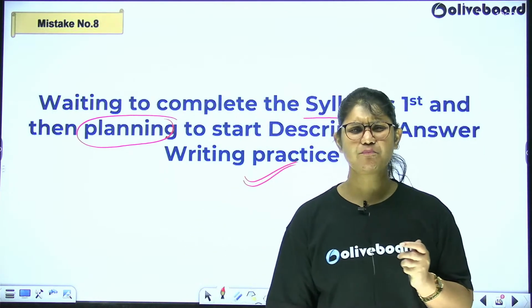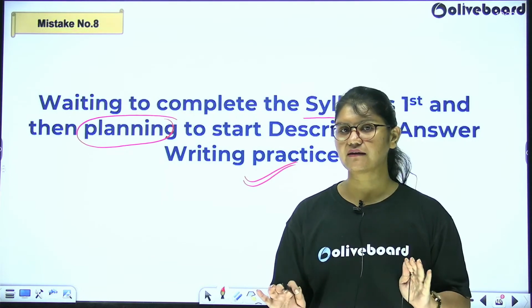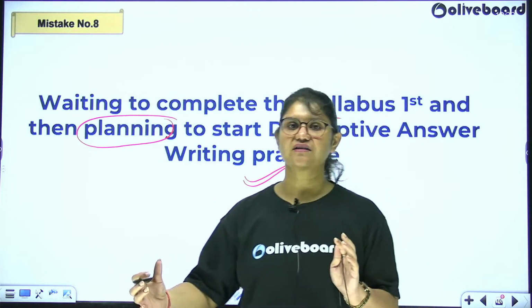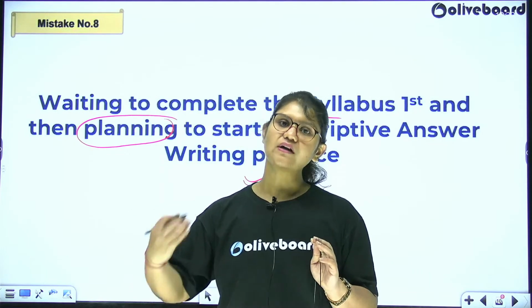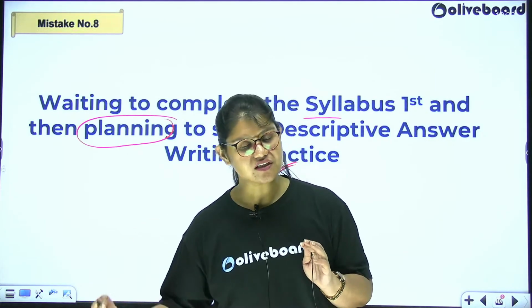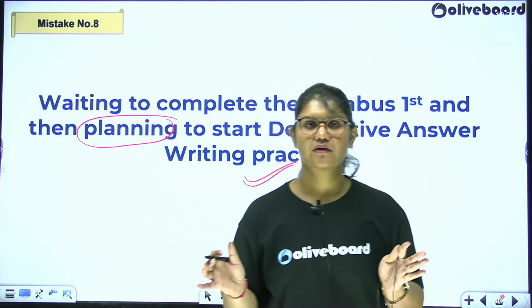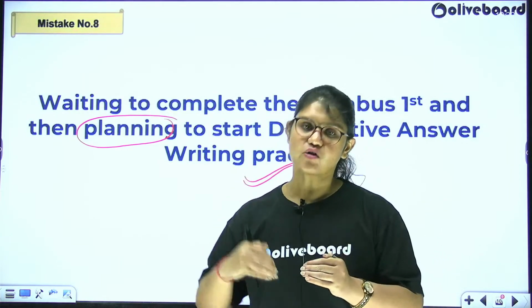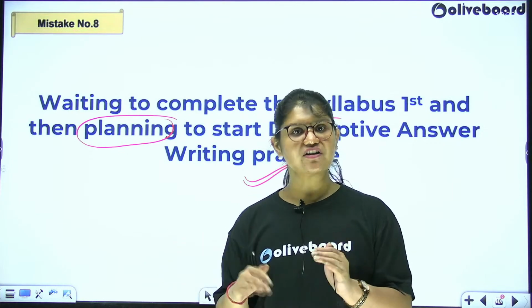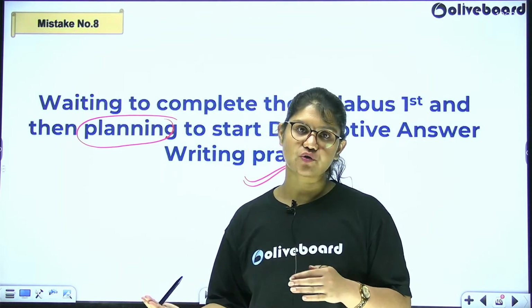Okay. The next thing is waiting to complete the syllabus and not practicing descriptive answer writing. Again, a very common pain point, starting trouble. As simple as that. These are just excuses. Starting trouble, not having the courage to write the answer. Please come out of that zone. Come out of your comfort zone, start writing one answer. The day you write 5-6 answers, you will see the difference in yourself. Fine. You need to move from that 0 to 5 to 6. Initial few days are disturbing. They give you pain. After that, that becomes a very good thing to do. Okay.